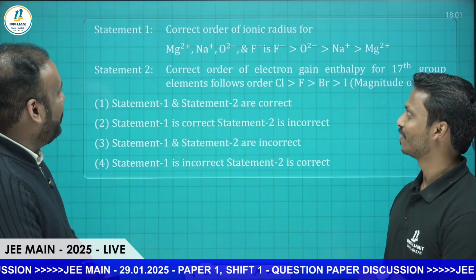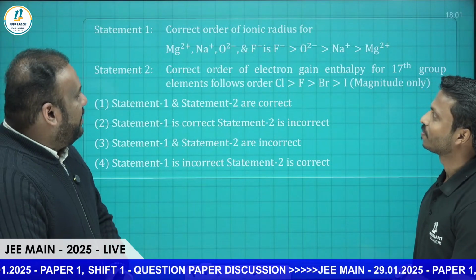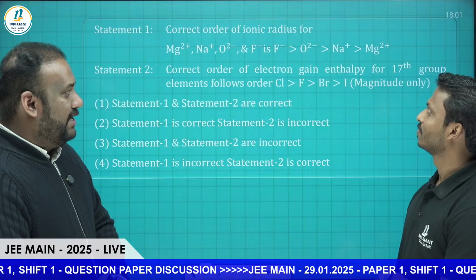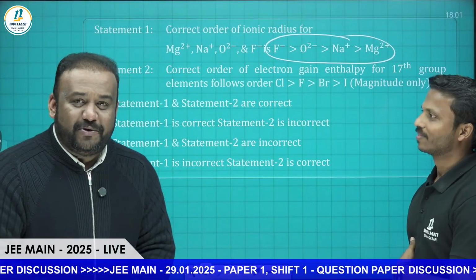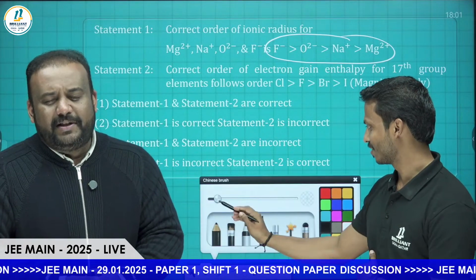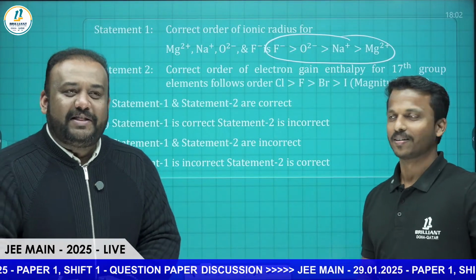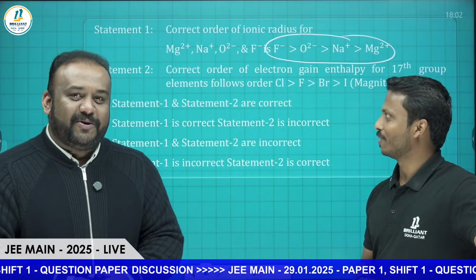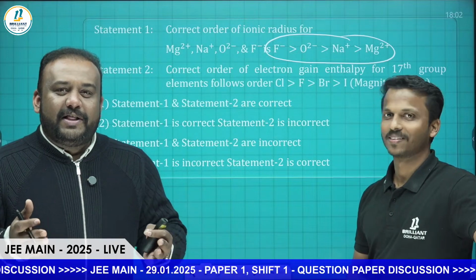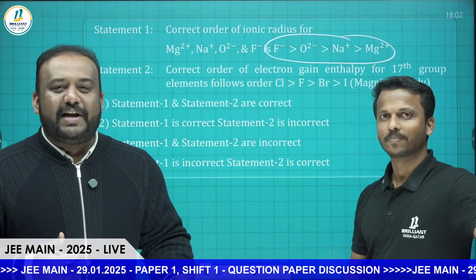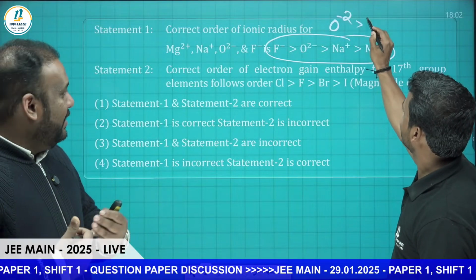Now going to question number 2. The correct order of ionic radius for Mg2+, Na+, O2- and F- is F- greater than O2- greater than Na+ greater than Mg2+. Again, the radius based question is a frequently asked question, and this time also it came. In our previous discussions we discussed this, about the radius of ions. When they are isoelectronic, the ions that have the greatest negative charge will be largest in size, and the ions that have greatest positive charge will be smaller in size.